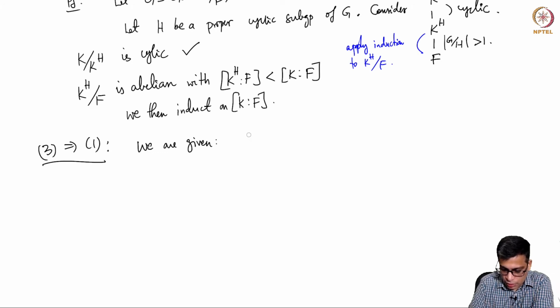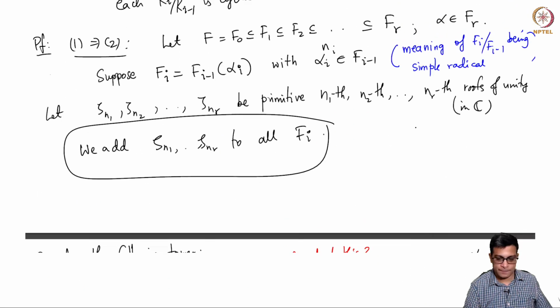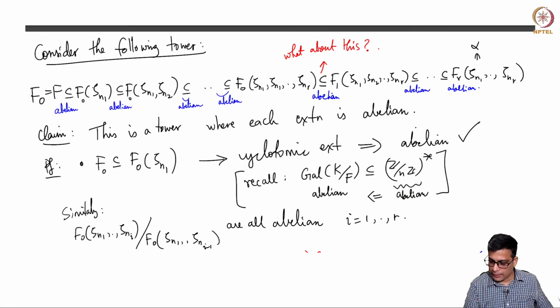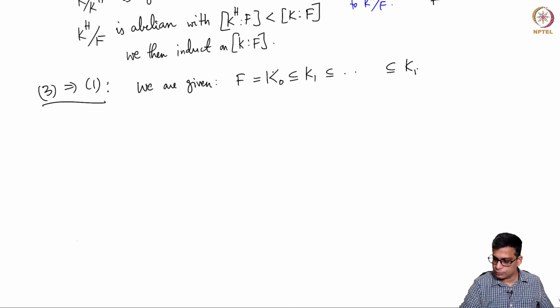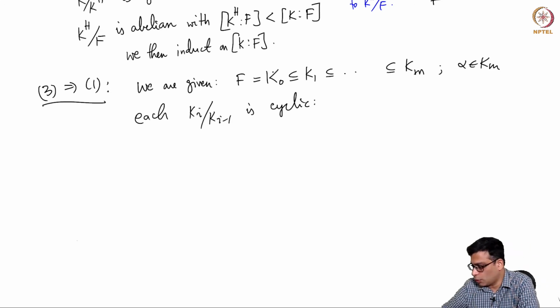So let me just summarize the method. So F0 is K0, K1, ..., Km, such that alpha is in Km, each Ki over Ki minus 1 is cyclic. So what do I do here?